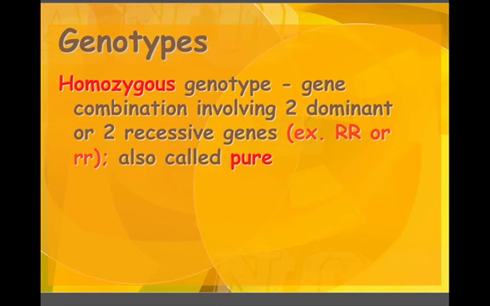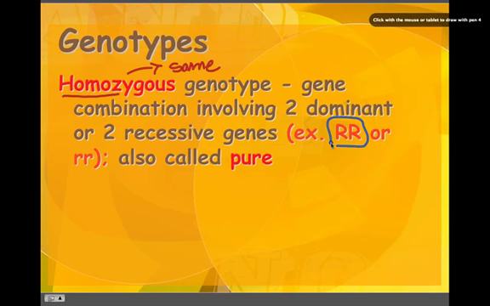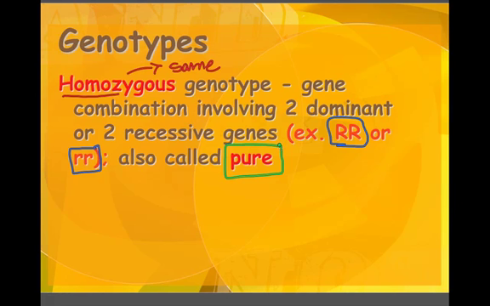The example is big R or little r. You need to remember that homozygous means same. And when you look at the letters, there are two capitals or two lowercase. Homozygous also means pure. You've heard of a purebred dog. A purebred dog, for example, if you had a golden retriever, that would mean that a purebred golden retriever is where two golden retrievers mate.